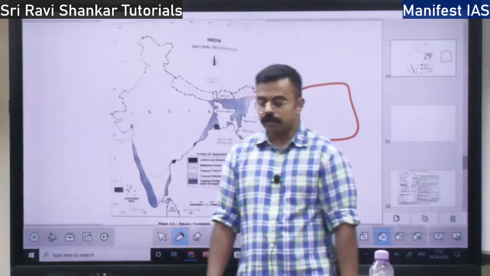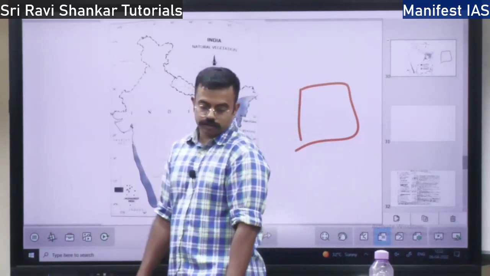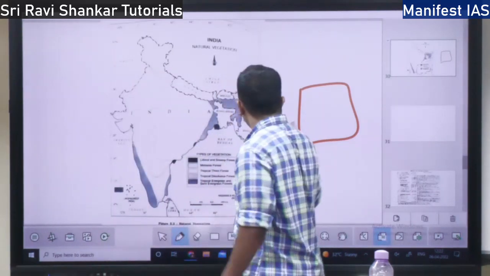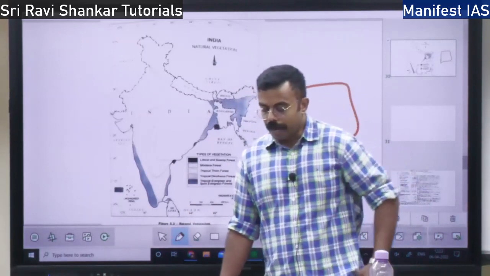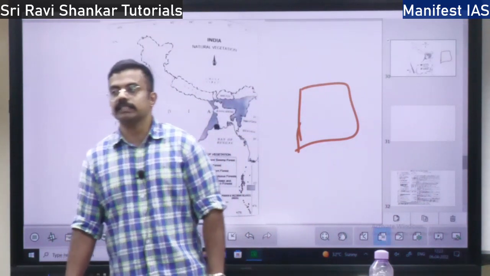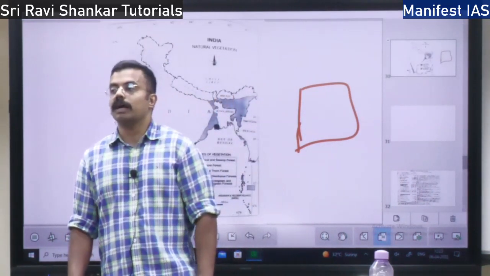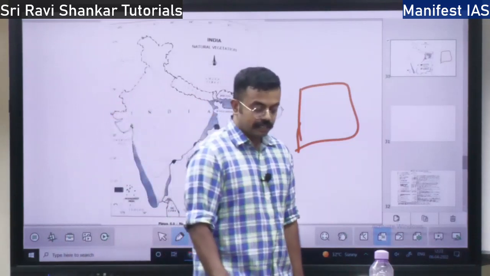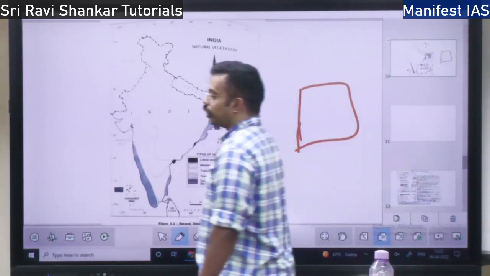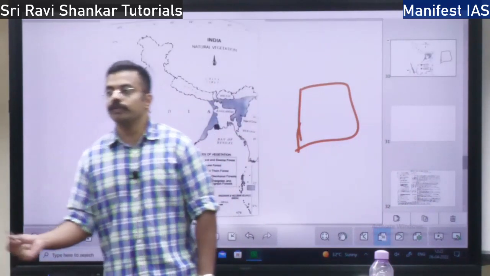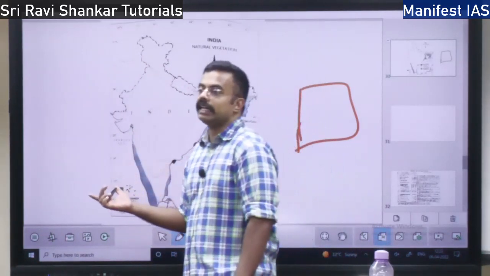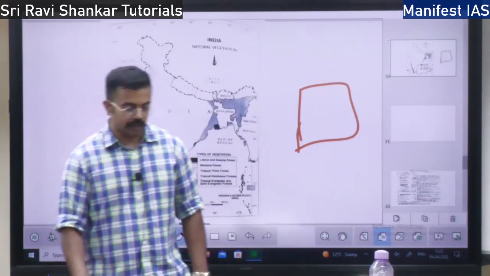Then you have the concept of farm forestry. What do you mean by farm forestry? On the agricultural farm, you plant trees for both commercial and non-commercial purposes. If you plant trees on agricultural land for both commercial and non-commercial purposes, then it is farm forestry. Farm forestry is encouraged by India's Forest Department. They give you free seedlings, you can just plant the seedlings, grow the forest and later sell the trees, right? This is about the social forestry concept in India.